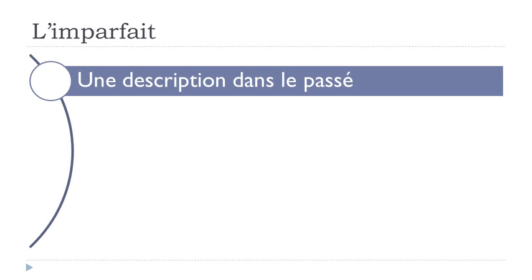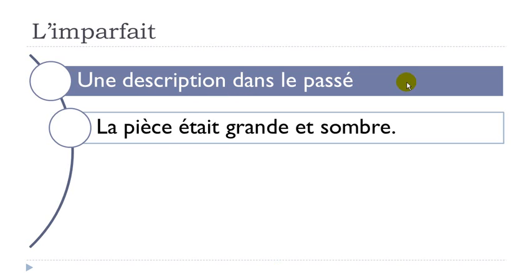The first situation when we will use l'imparfait will be if you want to describe something in the past, une description dans le passé. Like in this example here, la pièce, the room, était, so that's the verb here. The verb is to be, and it's the imparfait form, était, grande, big, et sombre, dark. In that case, you want to describe the room, then you should use l'imparfait.